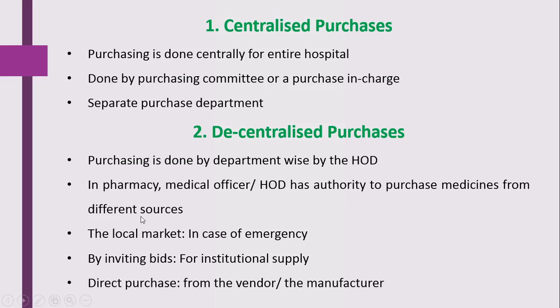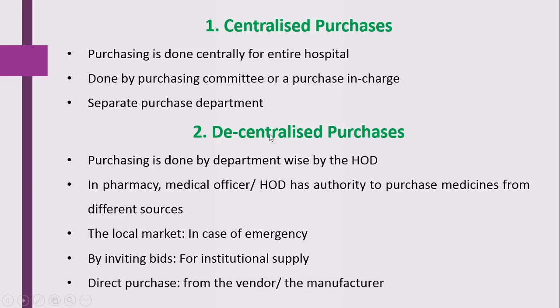Here the hospital can purchase the medicines from the local market in case of any emergency, as well as by inviting bids. This is mainly used for institutional supply. And they can purchase directly from the vendor or the manufacturer.